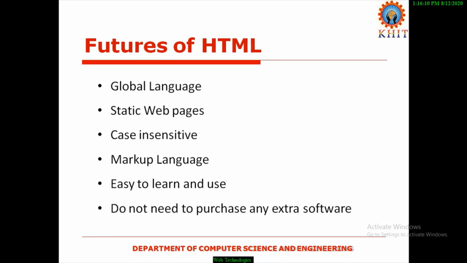And coming to the next point, that is markup language. HTML is a markup language. The last two words show markup language, hypertext markup language. A markup language has tags. What is the use of a tag?